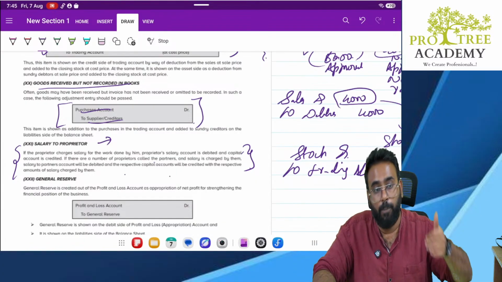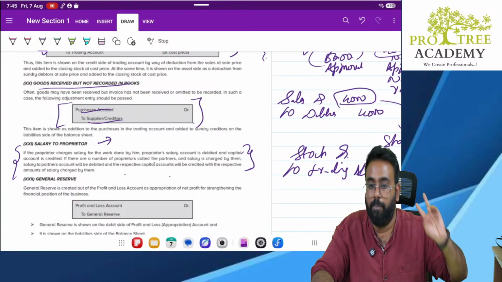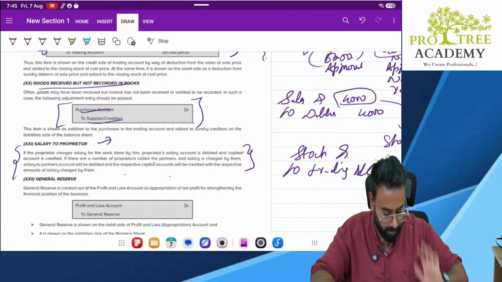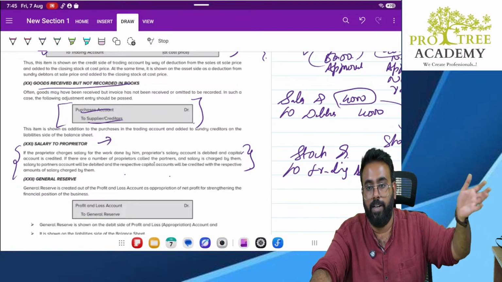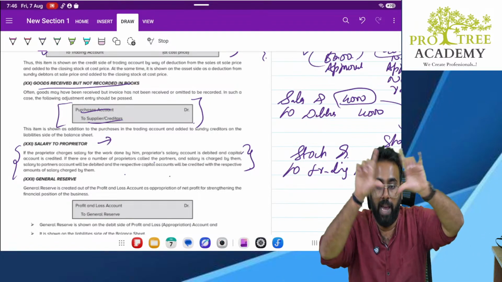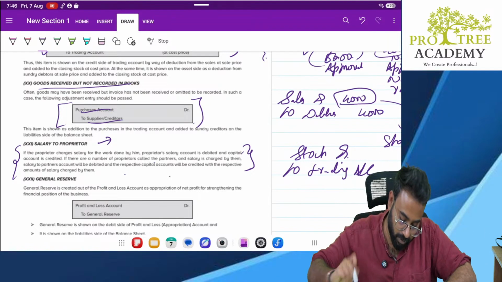Clear? So a proprietor cannot give salary to himself, but partners can draw salary. Why? Because the partnership firm is a different entity, partner is a different entity. If you remember, yesterday I explained separate PAN and all those things.